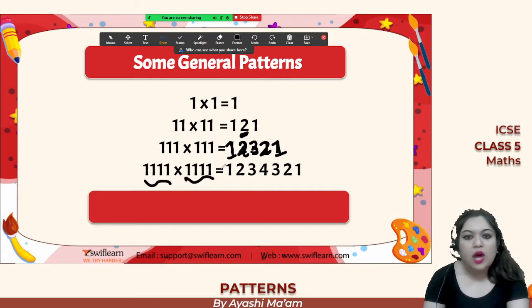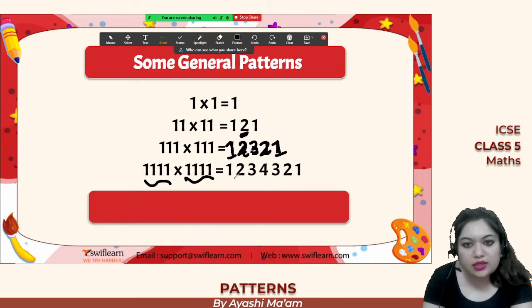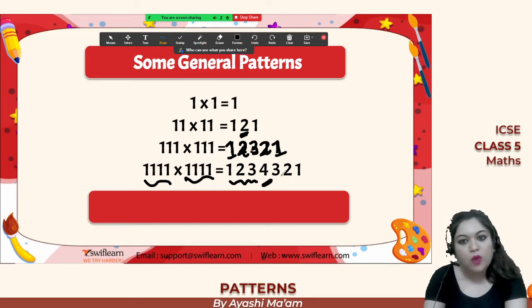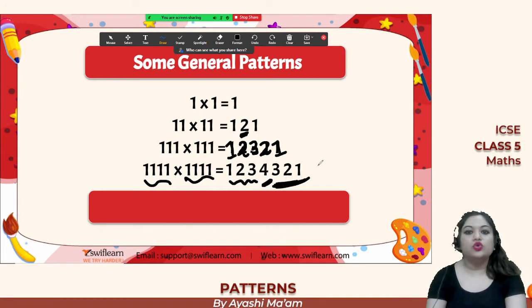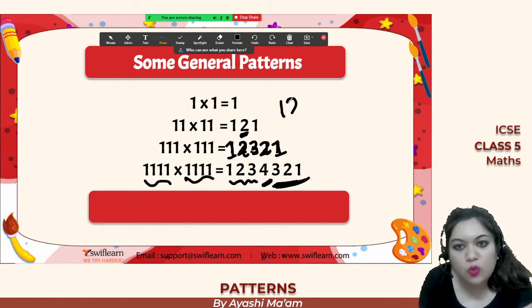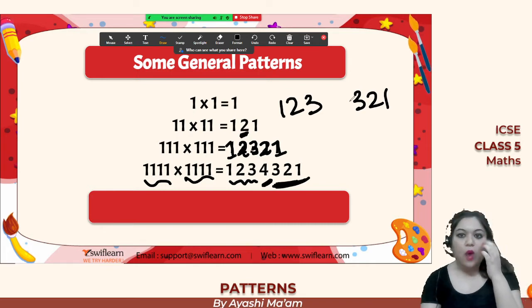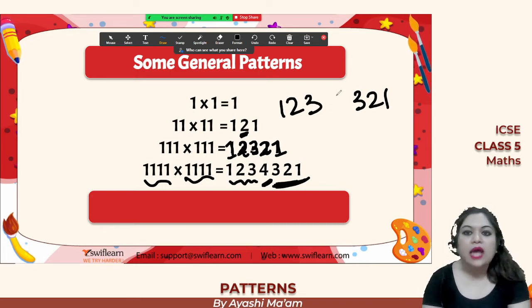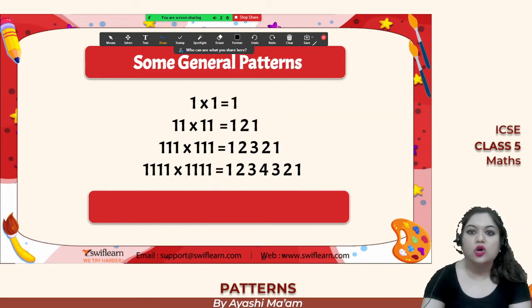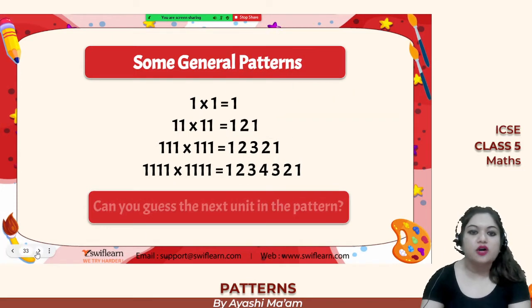When there are 4 ones, what is happening? So here you can see that 1 2 3, right, on the left hand side, and then you have a 4 because we have 4 ones, and then we are reversing it, that is 3 2 1. So 1 2 3 3 2 1, like this, and in between we are going to have a 4 because there are 4 ones. So simply this is how you can observe this pattern.